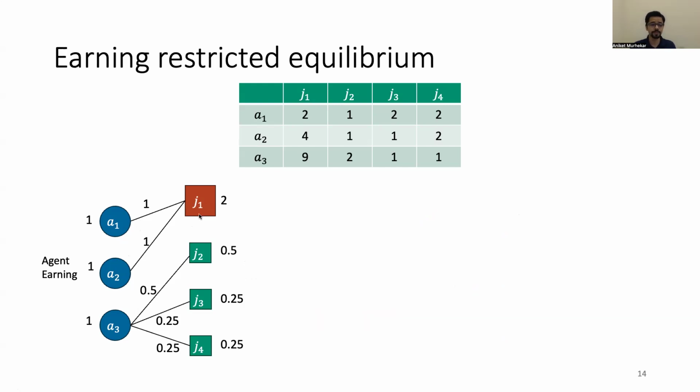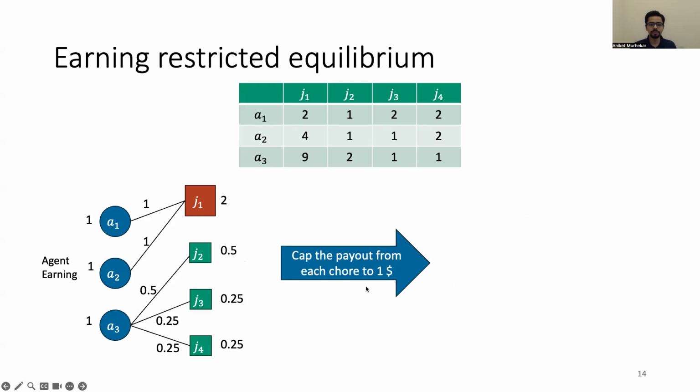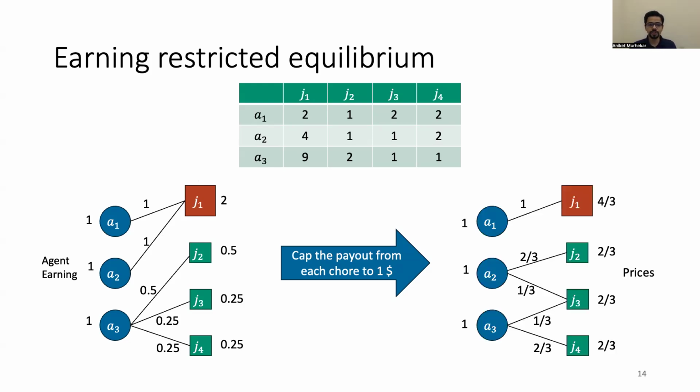So how do we fix this? We fix this through the idea of earning restriction. What happens if we cap the payout from each chore to $1? Instead of allowing a chore like J1 to pay out $2 to these two agents, we restrict it and say that every chore should pay out at most $1. Under this assumption, we still want agents to get an optimal bundle. We still want agents to earn their earning requirement. What sort of an equilibrium do we get? We get an equilibrium that looks something like on the right.